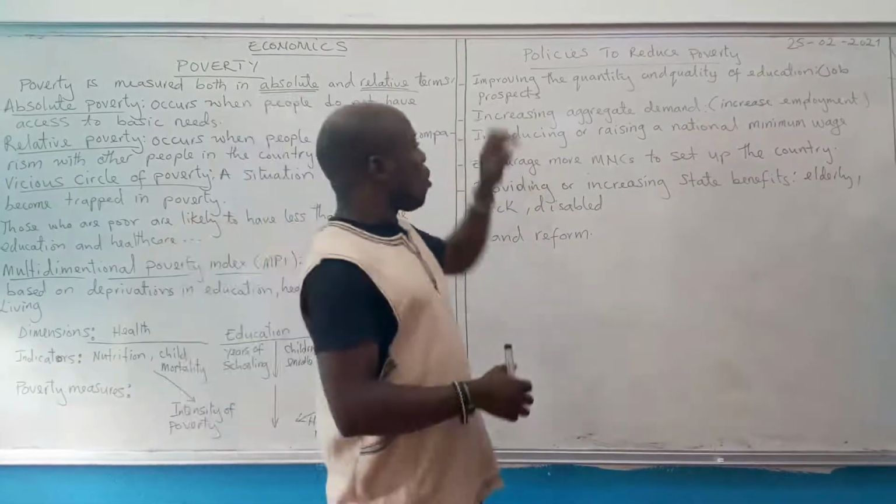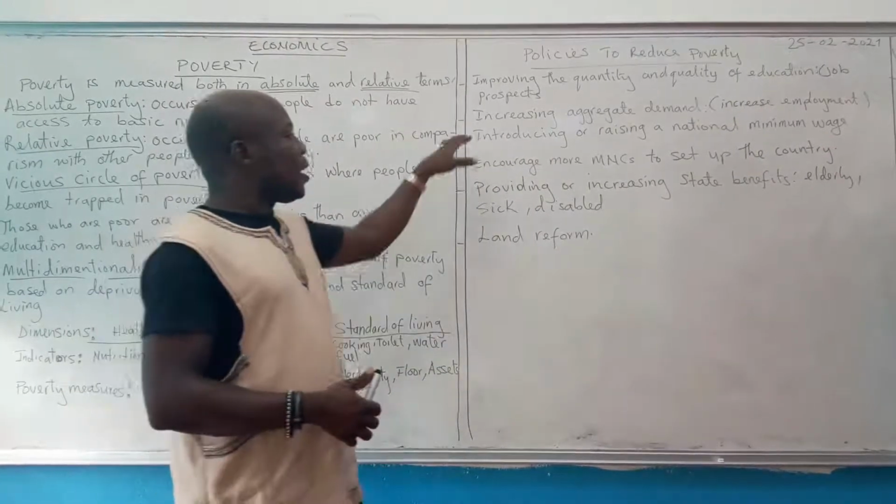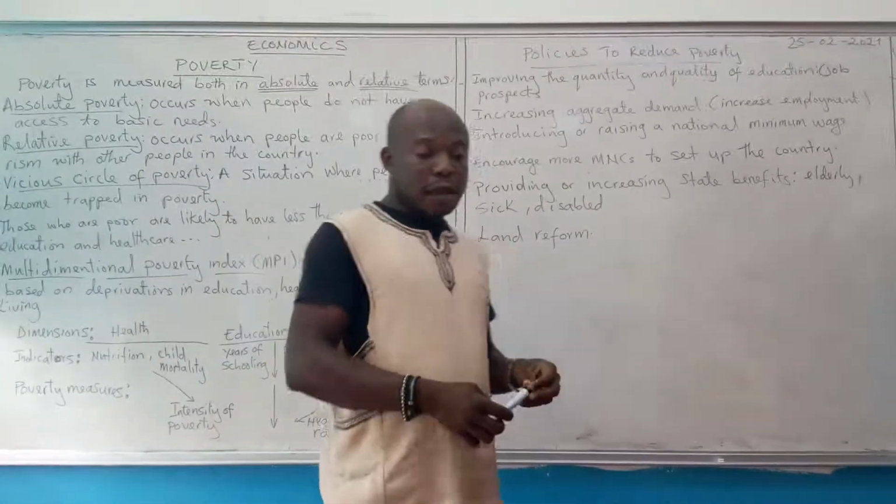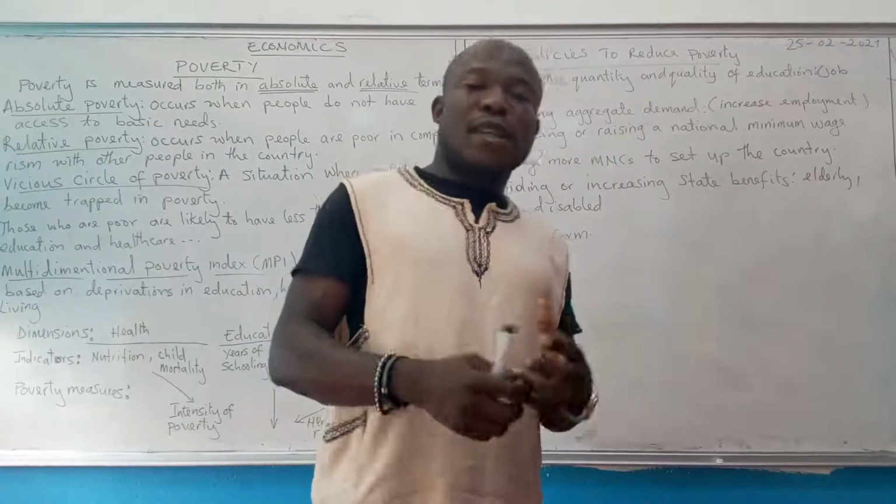Then another policy that the government can implement is increasing aggregate demand or promoting economic growth.